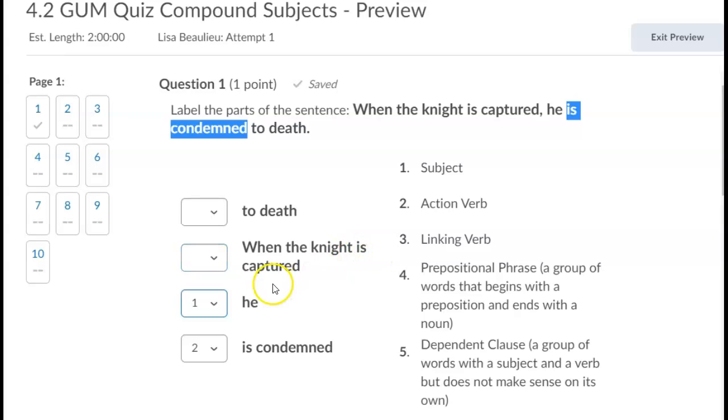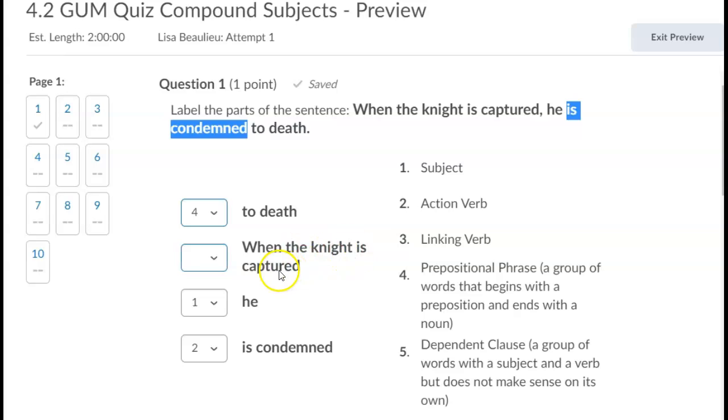Now, when the knight is captured, what could it be here? You notice there are only 4 choices, but there are 5 options for each part, so one of these is not going to be in an answer. We have to death, and we have when the knight is captured. Whenever we see the word to, we think it's either a prepositional phrase or an infinitive form of a verb. Is death something you do? No, you die, but death here is a noun form. Therefore, this has to be a prepositional phrase. So this one's number 4.